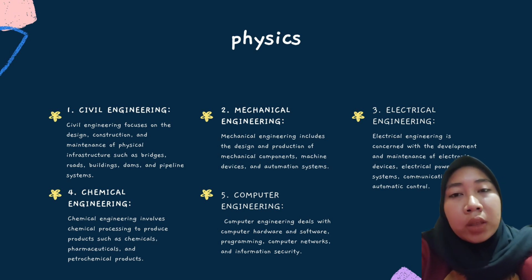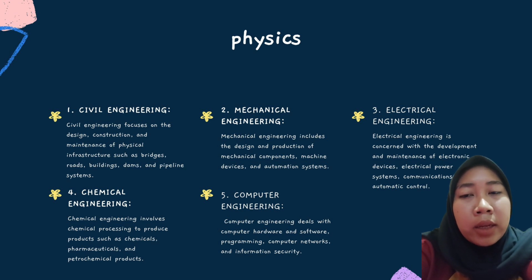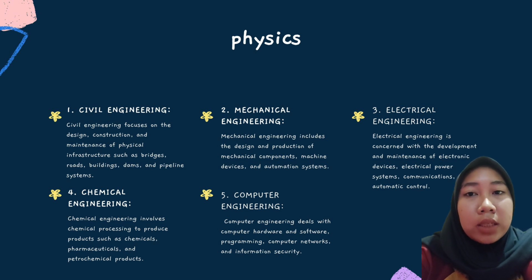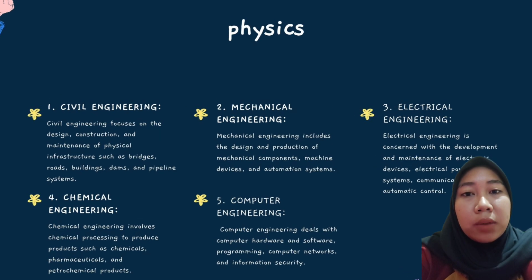2. Mechanical engineering. Mechanical engineering includes the design and production of mechanical components, mechanical vehicles, and automatic systems. 3. Electrical engineering. Electrical engineering is concerned with the development and maintenance of electronic devices, electrical power systems, communication,